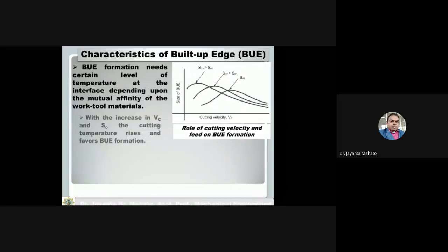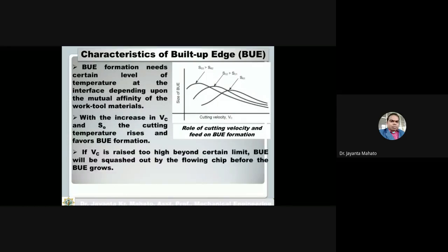With the increase of VC and S, the cutting temperature rises and favors built-up edge formation. If I increase cutting speed and feed, then the temperature will rise, and that will favor the formation of built-up edge. It means the size of the built-up edge will increase.